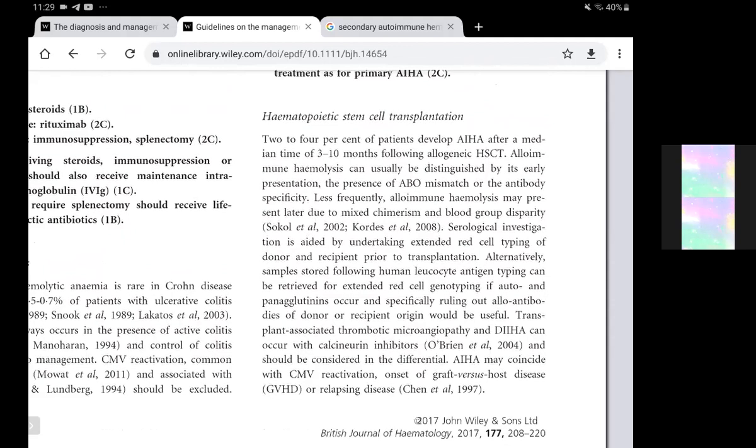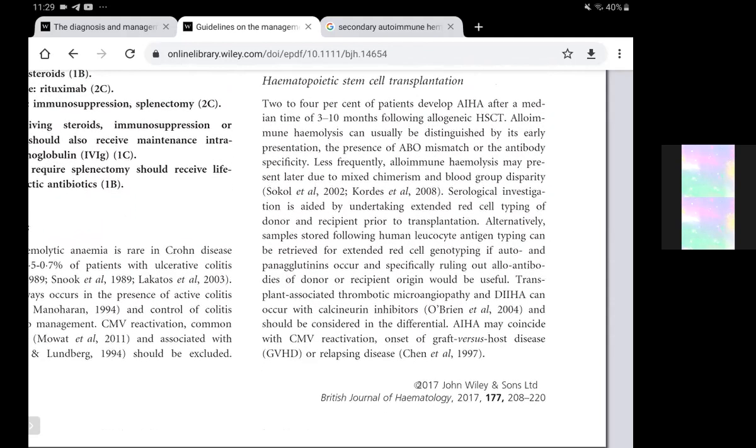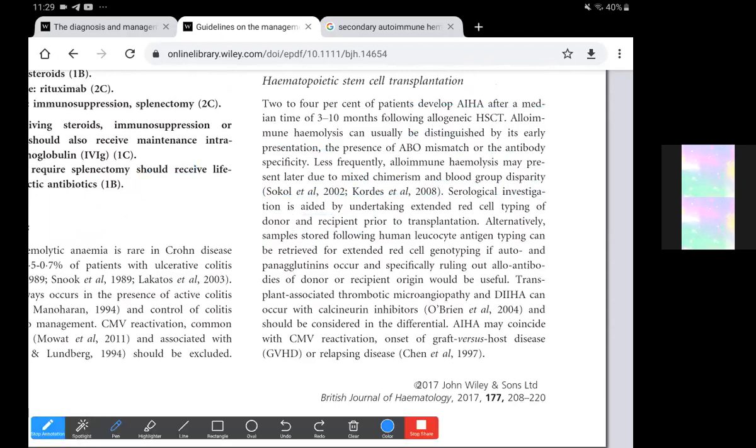So, also for transplantation, that is hematopoietic stem cell transplantation and solid organ, 2 to 4% of patients develop autoimmune hemolytic anemia after a median time of 3 to 10 months following allogeneic hematopoietic stem cell transplant. Alloimmune hemolysis can usually be distinguished by its early presentation. The alloimmune hemolysis would be earlier, and this would be because of ABO mismatch or antibody specificity. But less frequently, alloimmune hemolysis may be present due to mixed chimerism and blood group disparity.